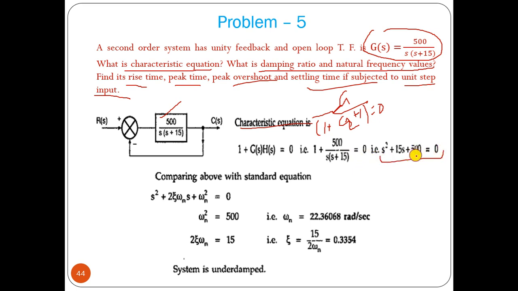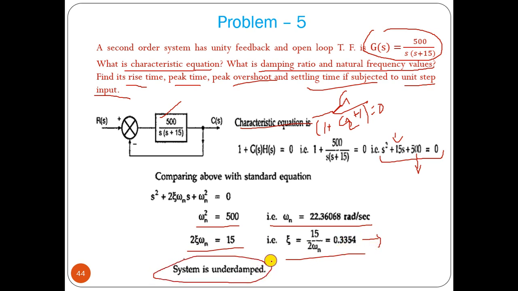From that we can find omega n square equal to 500, so omega n we can find. 2 zeta omega n equals 15. So omega n we know, zeta we know, and zeta is greater than 0 and less than 1, so the system is underdamped.